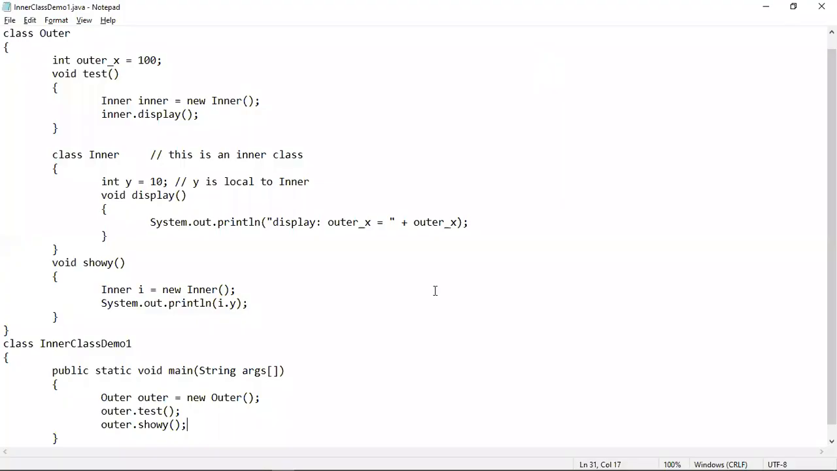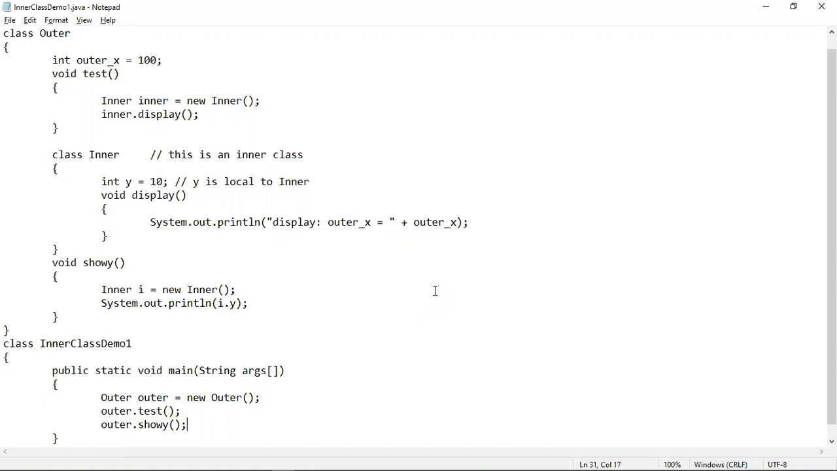So this is all about instance inner class. You have seen how an instance inner class can be written inside a program, and how you can access the contents of the outer class and inner class. So next we are moving on to local inner class.